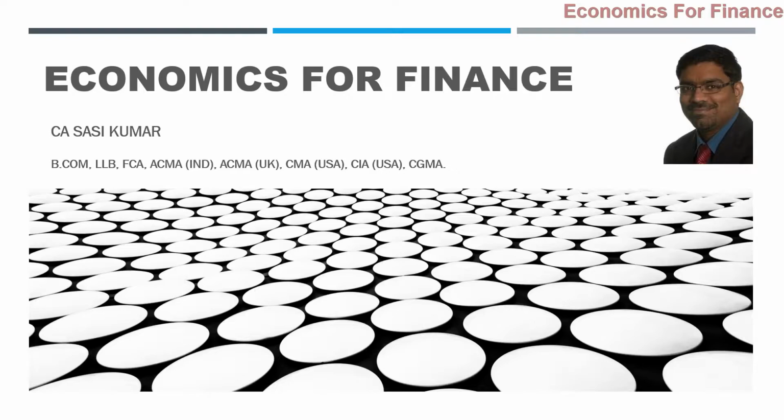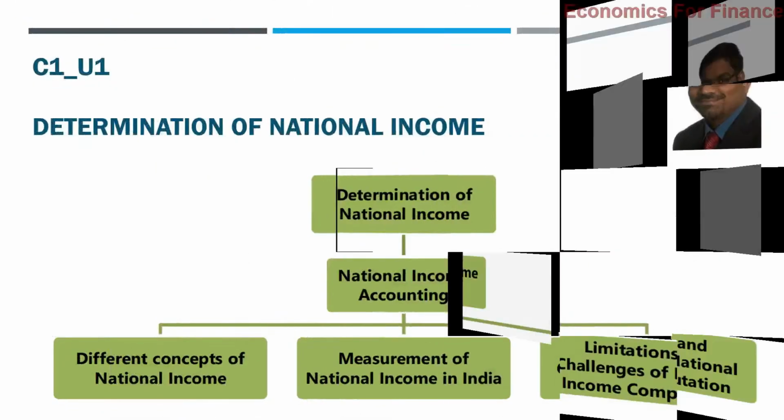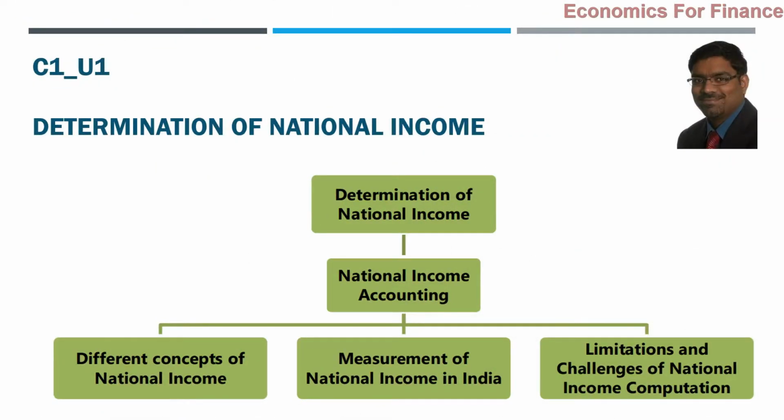Before going to unit 2, let us start with unit 1 of chapter 1, that is determination of national income, particularly the measurement of national income. How does that happen? This unit has broadly the following items contained in it. National income accounting.